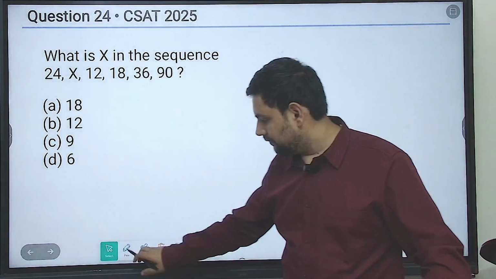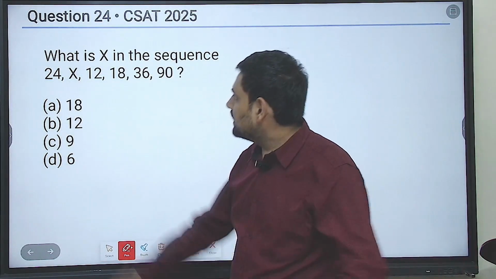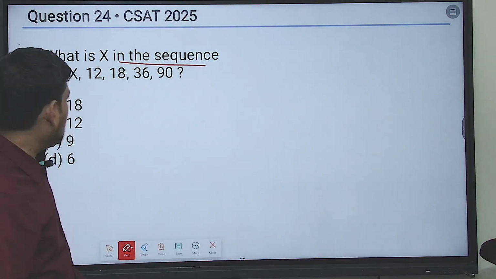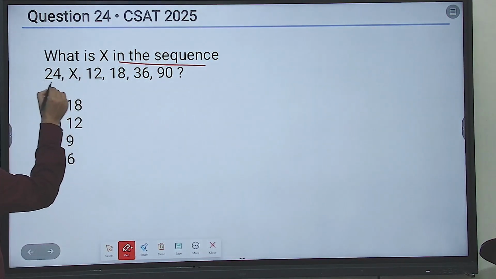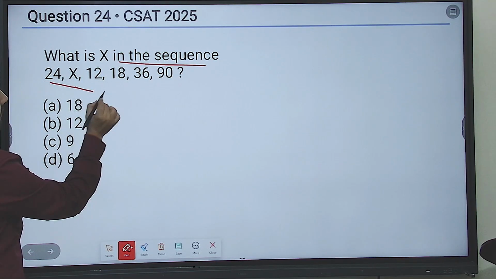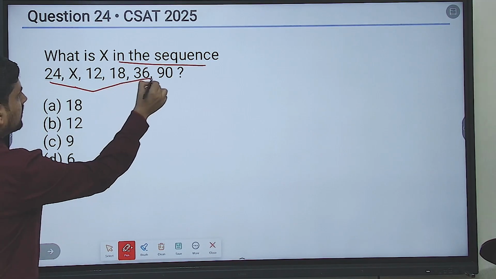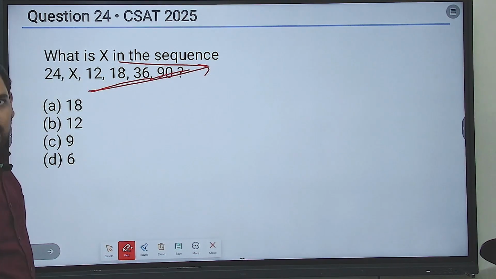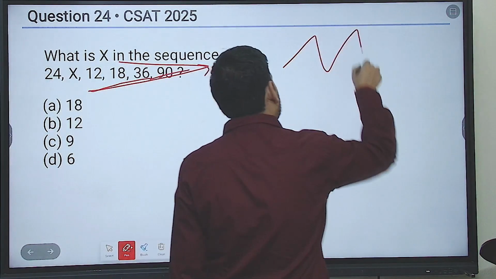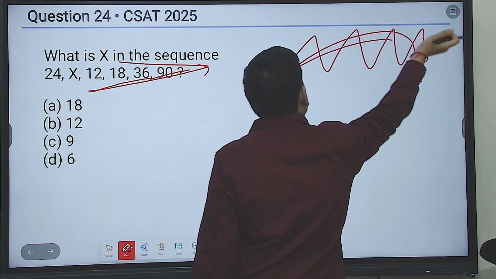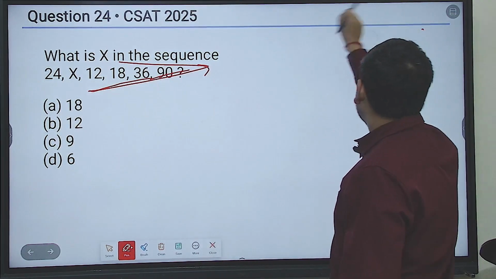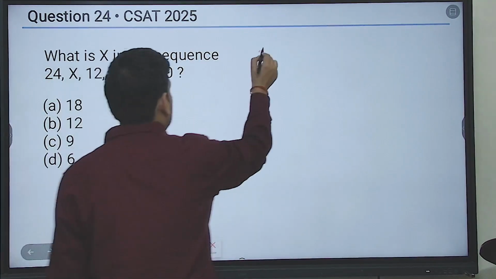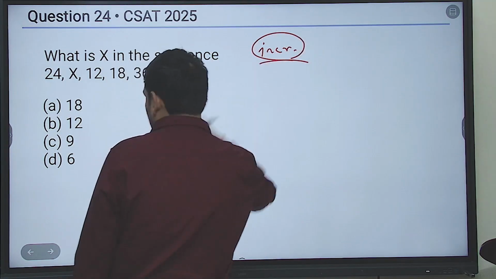Then next. Yeah, this one. So let's see this. So what is x in the sequence? Now again, first identify the nature of the sequence. Now 24. So x may be some decrease, okay. But after this, from 12 to 18, 36, 90, this we don't know right now with respect to x, but you can see this is completely increasing series. Oscillating will be oscillating for every term, for odd and even terms. So this is an increasing series. Now, next thing you do, once you identify this is an increasing series, then you find the difference between the terms.